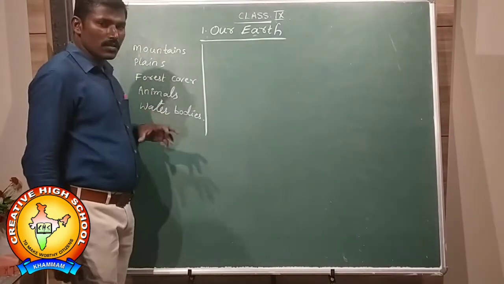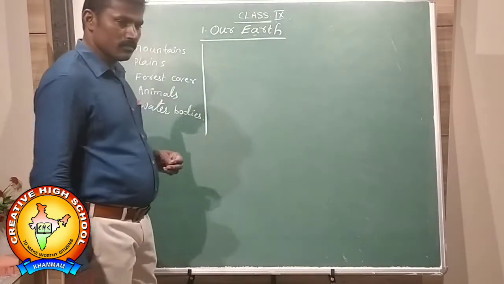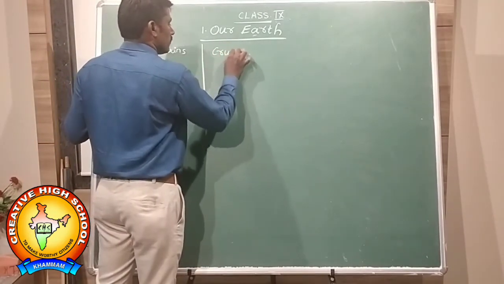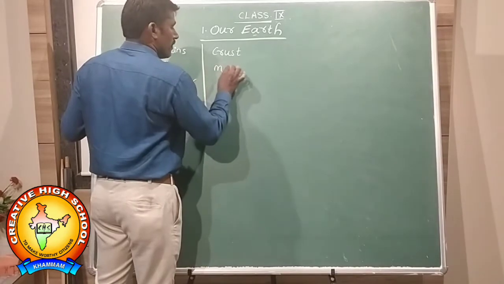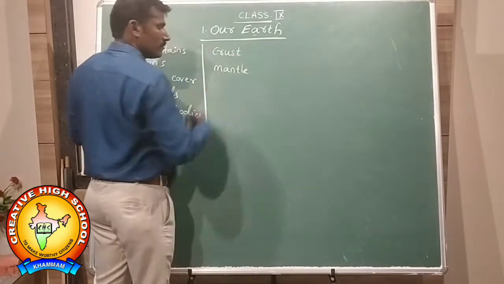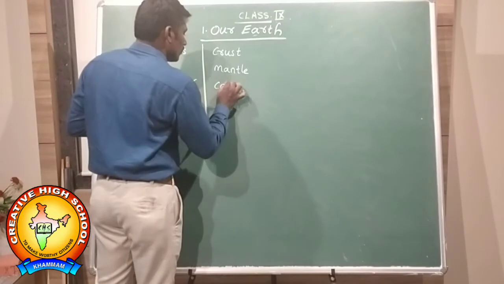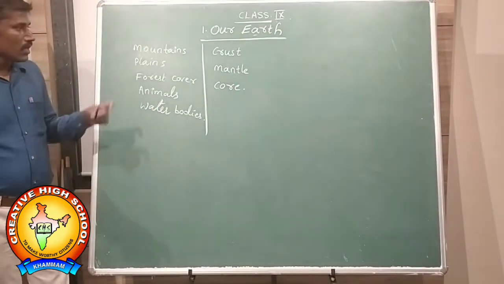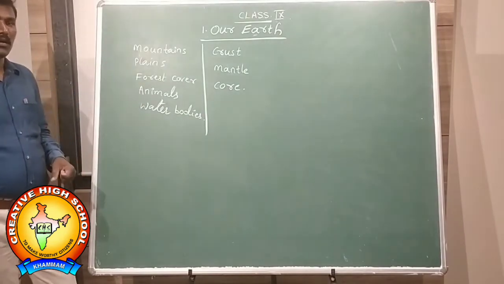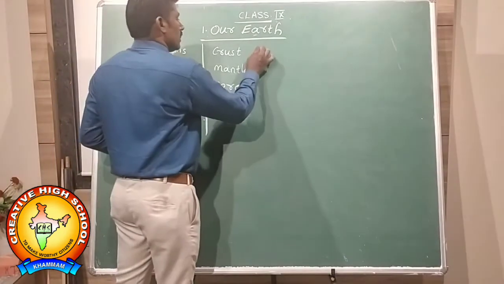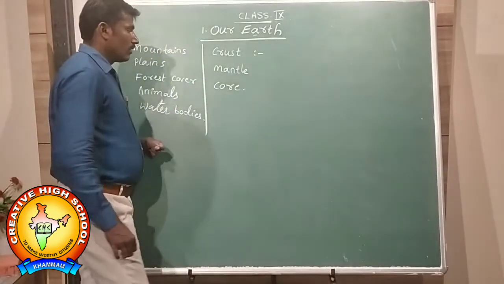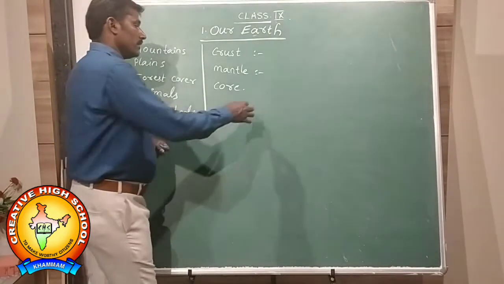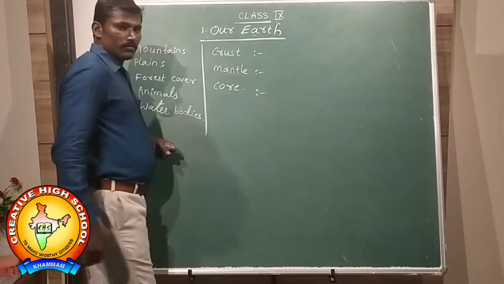Our Earth consists of three main layers: crust, mantle and core. Earth consists of three main layers. They are, one is the crust, second one is the mantle, and third one is the core.